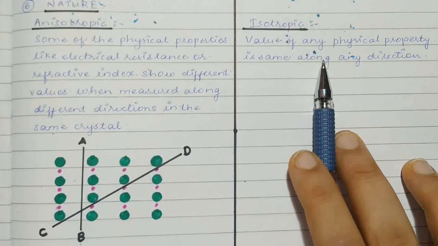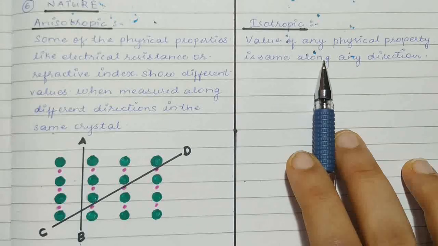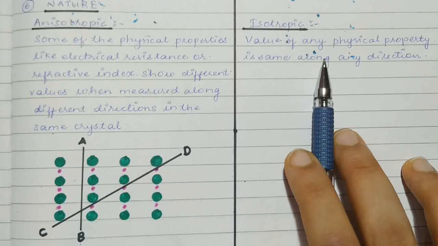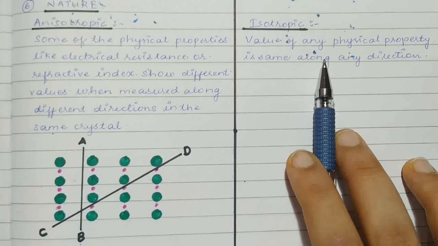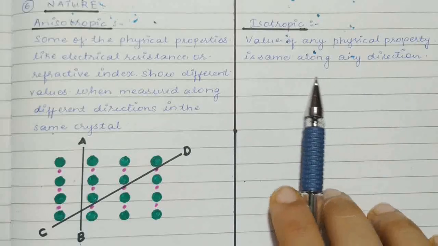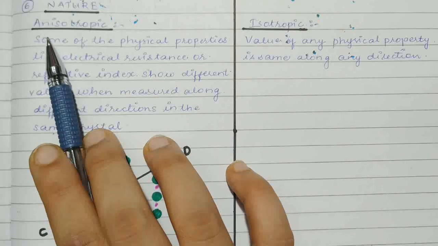Because they are haphazardly arranged, and the value of that, for example refractive index, will be the same if you consider the whole compound as such, because anyhow you measure it, it will show the same value. That is called as isotropic, and crystalline it is anisotropic.